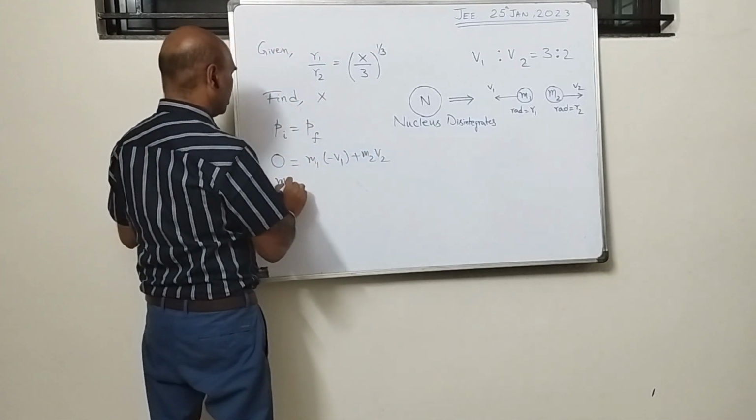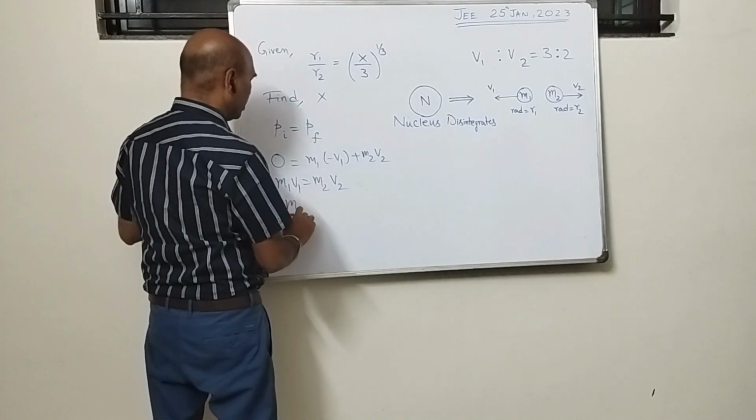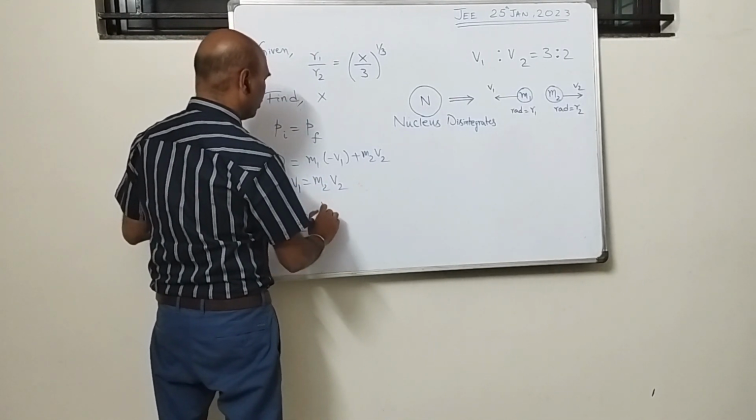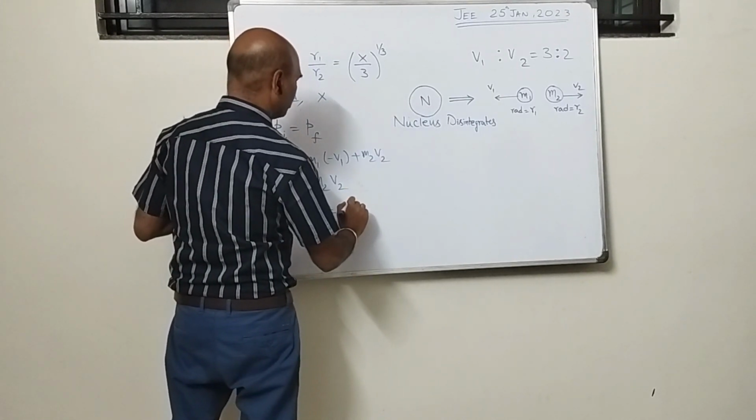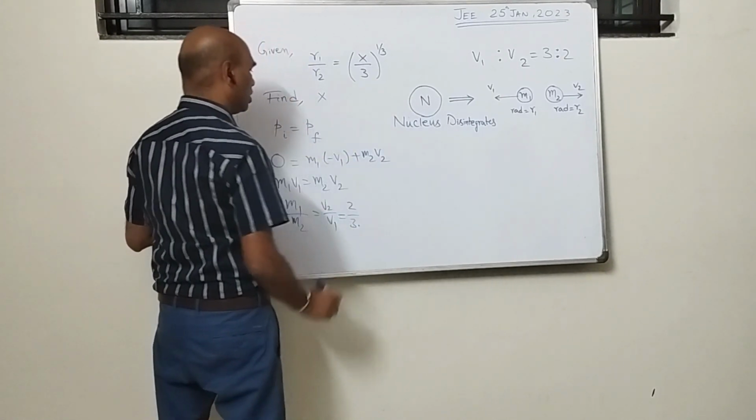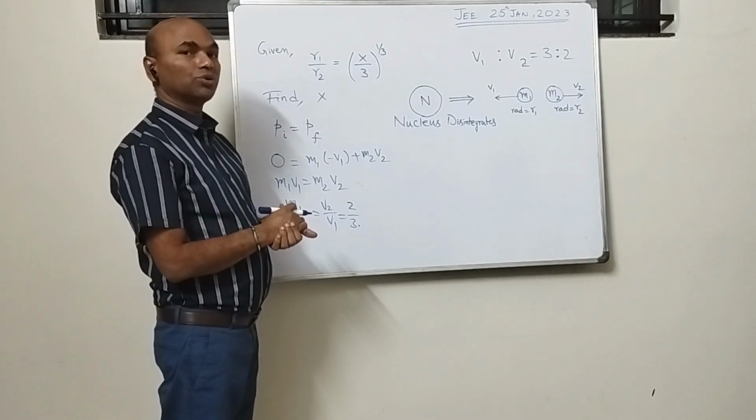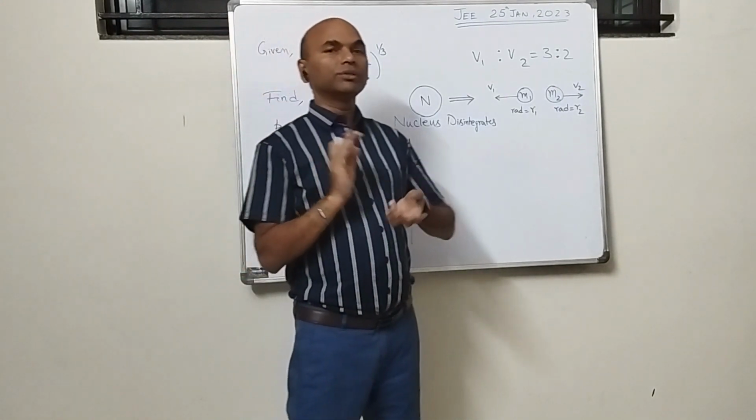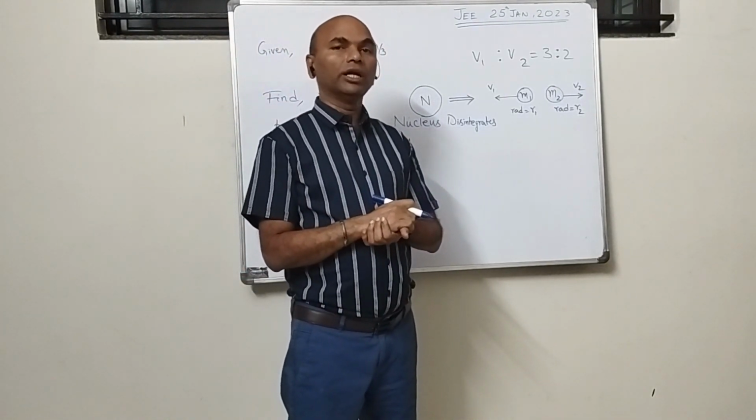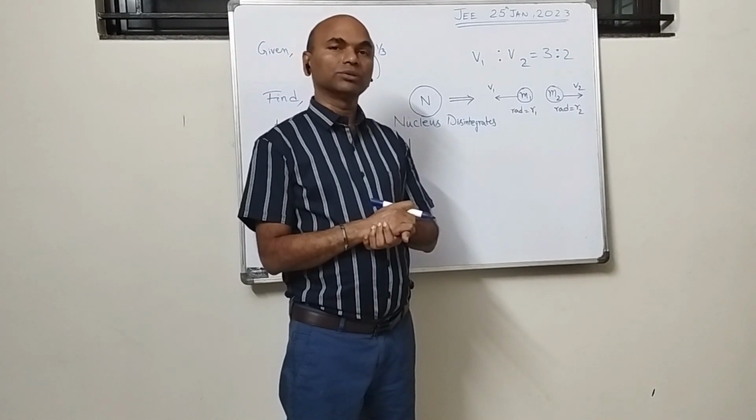So obviously I will have m1 v1 is equal to m2 v2. So m1 by m2 becomes v2 by v1, and from there I have it is 2 by 3. So I mean to say the ratio of the masses of the two fragments is 2:3. Okay, so now coming to the fundamental concept in nuclear physics, we study at the beginning that the density of the nucleus should always remain constant.